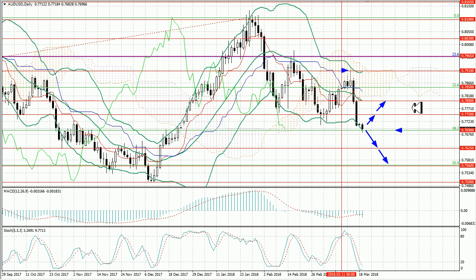Technical indicators show mixed signals. Stochastic entered the oversold zone, which can lead to the reversal. MACD histogram is growing in the negative zone. Fundamental events of the week include the data from the Australian labour market. Generally, the continued decline after the breakdown of the level of 0.7690 seems more likely, but the resumption of growth cannot be excluded completely.